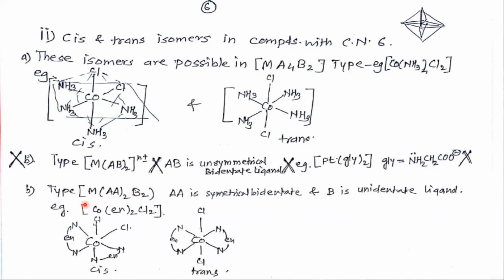Now the example is cobalt as the central metal, bis ethylene diamine, 2 chlorine.